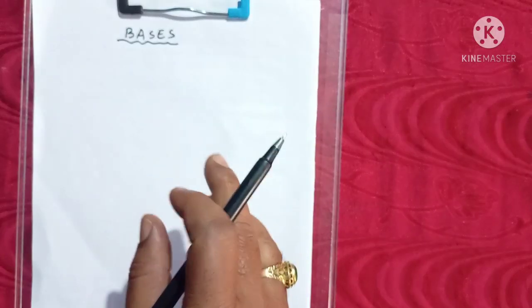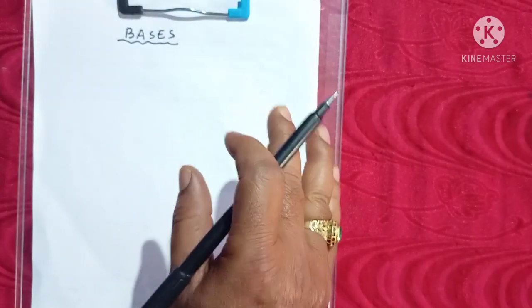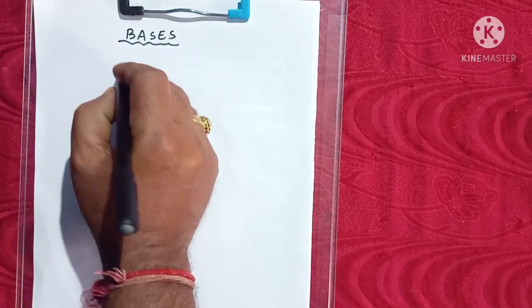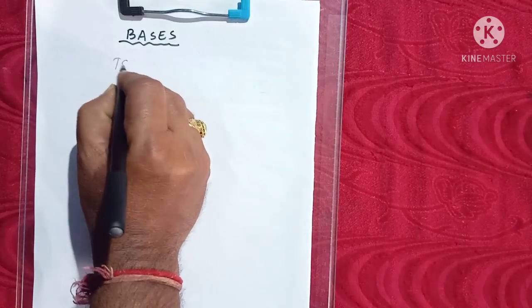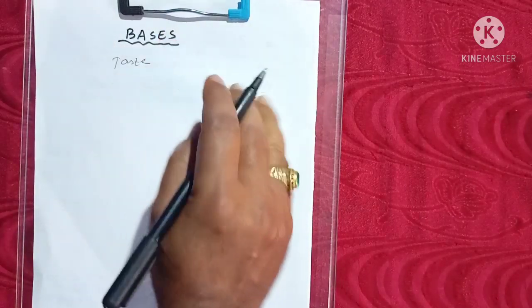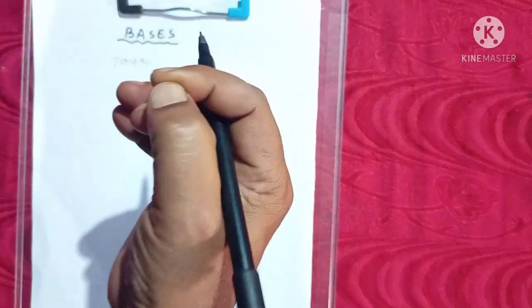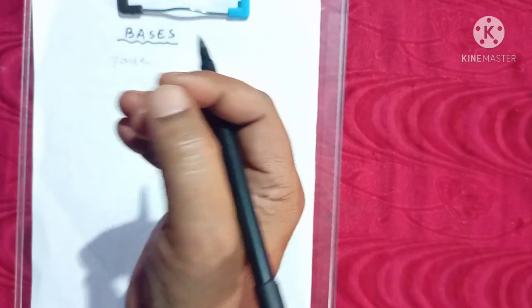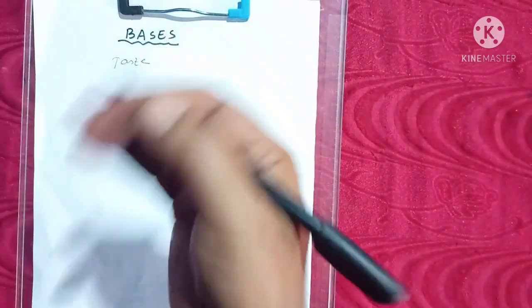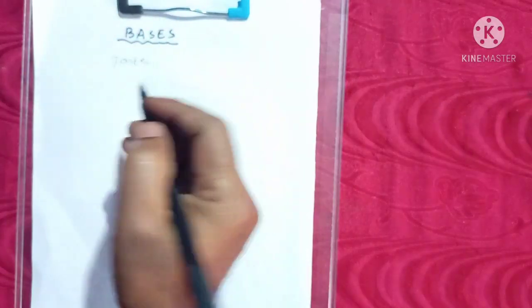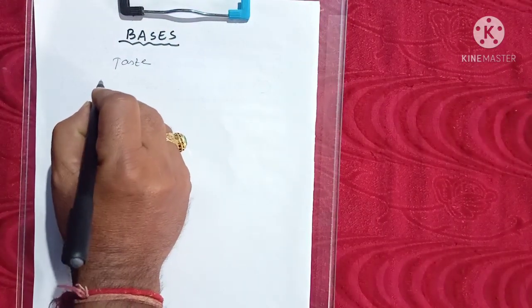In the previous class, we have discussed that acid is sour in taste. Then what is the taste of a base? In order to know it, we shall do a small experiment. In your home, take a little bit of baking soda.